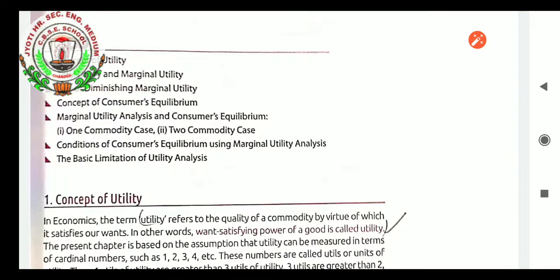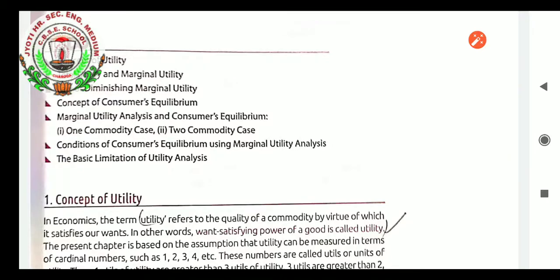Utility means, students, when anything becomes useful for us, it shows its utility. Once again, utility means when a particular thing becomes useful for us, it shows its utility. In economics, the term utility refers to the quality of a commodity by virtue of which it satisfies our wants. For example, for us a book and pencil have much more importance compared to other people in society, because if we want to learn we require these things. The better the quality we want, the more we have to pay. But here payment is not important; what is important is what the thing is useful for.